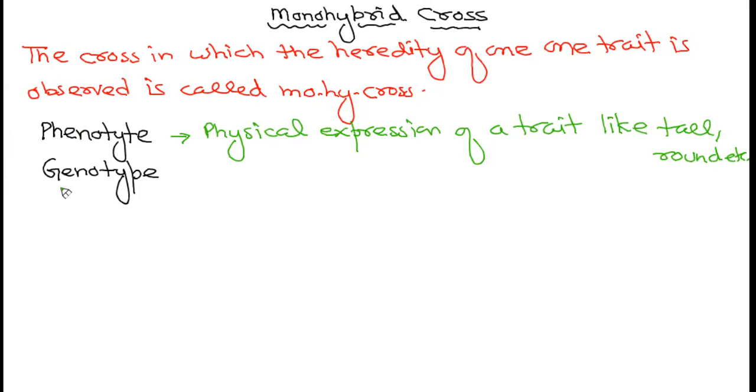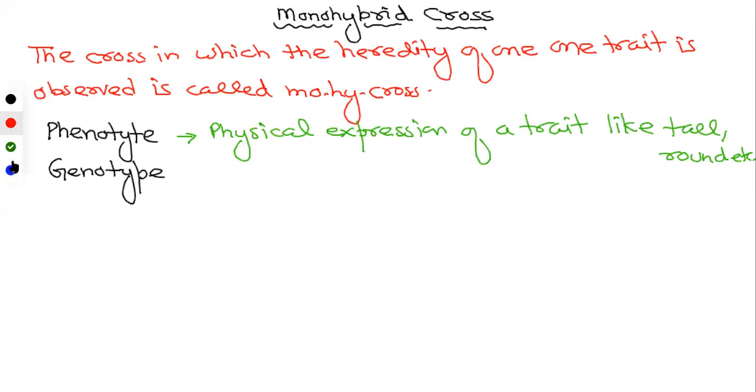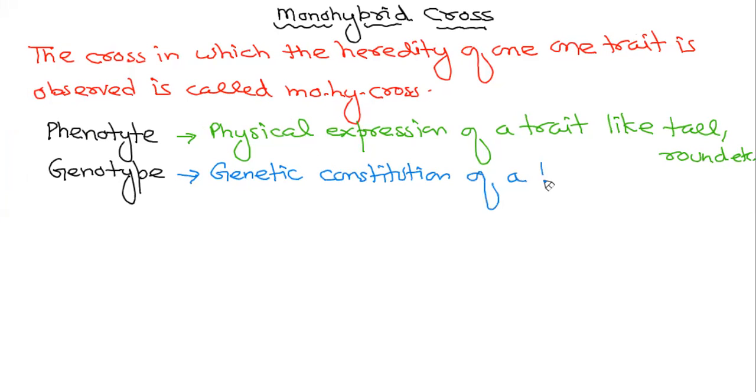And genotype? Ma'am, these are present in the genes of the plant, and every plant has a set of genes. Genetic constitution of a trait, like for tall, capital T, or capital T, small t. It depends upon the trait, like whether the trait is homozygous or heterozygous, right?